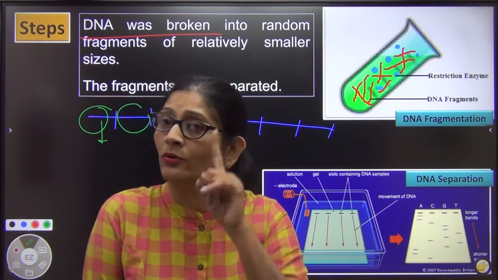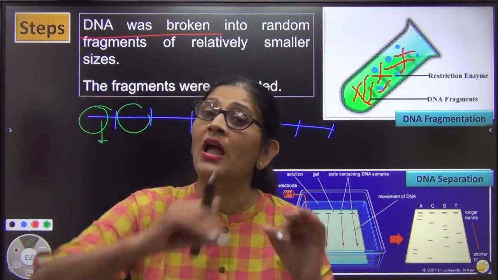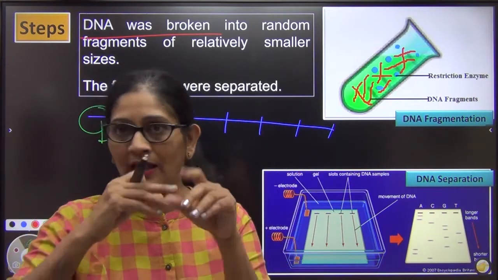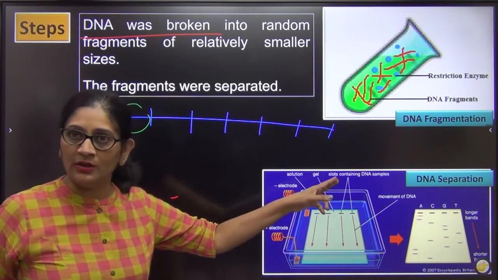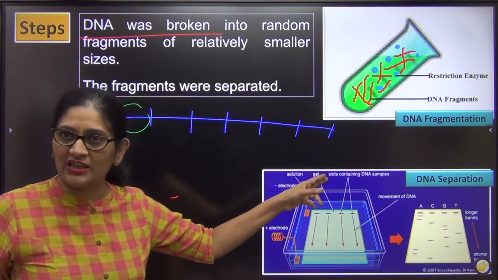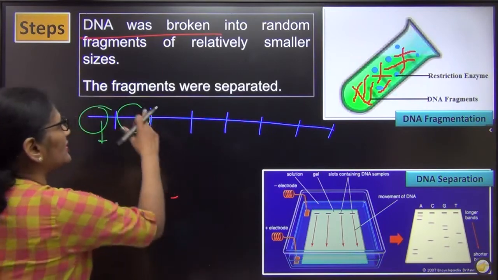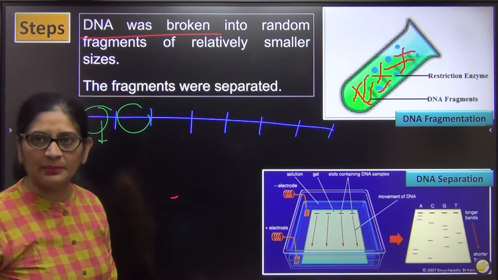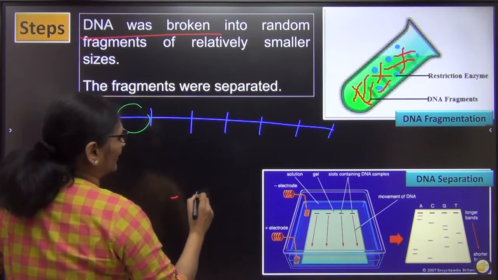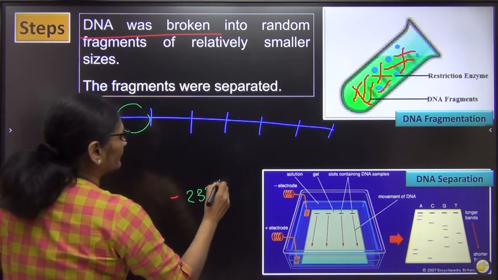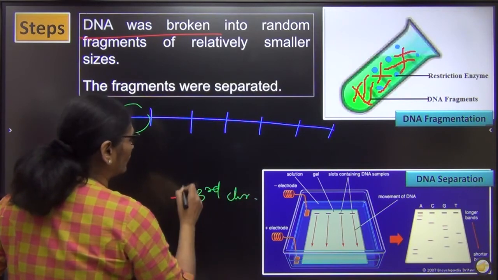We started like that. I took up one chromosome, the 23rd chromosome. I only opened that 23rd chromosome, and the DNA of the 23rd chromosome was out. Now I wanted to know the nucleotide sequence of this DNA, so I cut the DNA into small pieces. Which chromosome am I working on right now? My 23rd chromosome, only one chromosome at a time. You remember this.